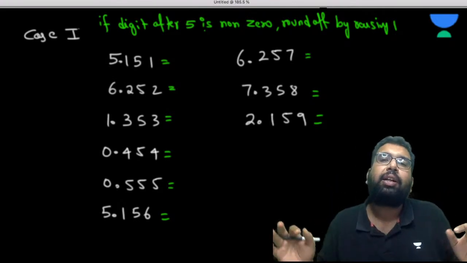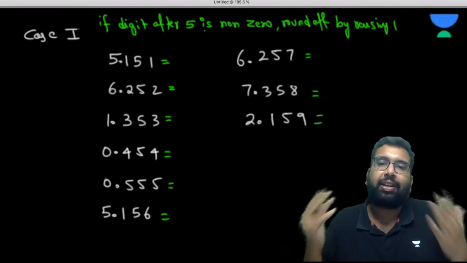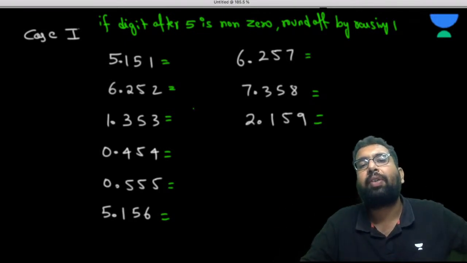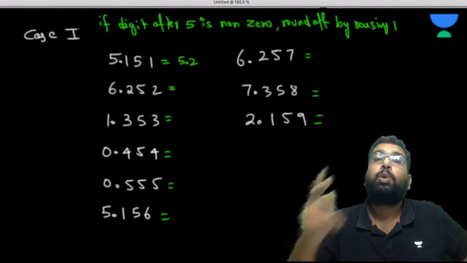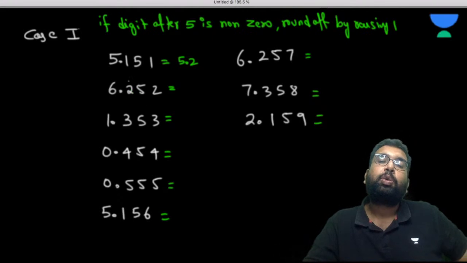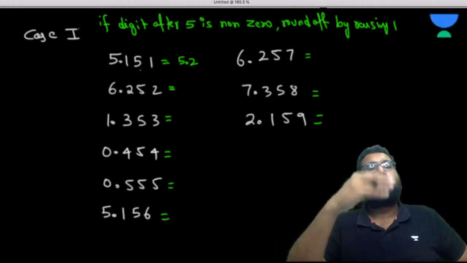You just have to see whether it is 0 or non-zero. If it is non-zero, you can raise by 1. So it will become 5.2, because we want to reduce to two significant figures there. So two significant figures, this is exactly 5. You check the next digit.